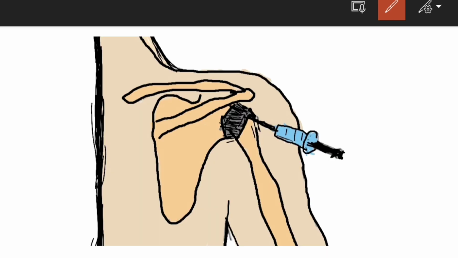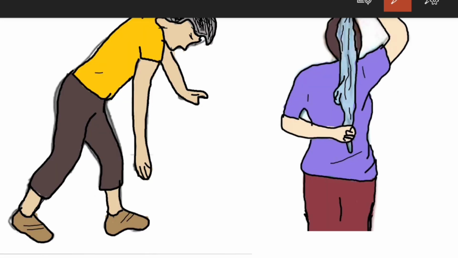So this is the intra-articular injection which is given to the patient to relieve the pain. These are the exercises which are called Codman's exercises. The first one is Codman's exercises and the second one is towel exercises, making use of a towel. So you can tell the patient to make use of the towel. Why? Because we want to stretch the shoulder joint to improve the range of motion and also to improve the muscle function of the shoulder joint.